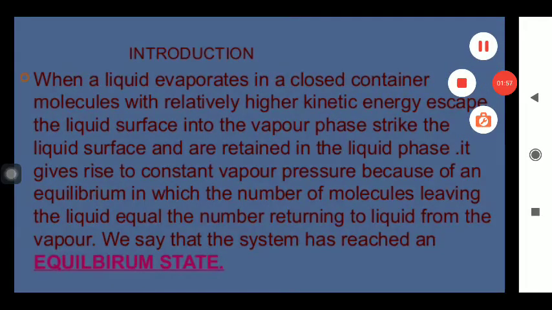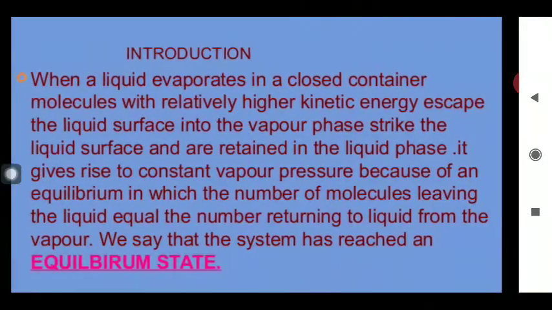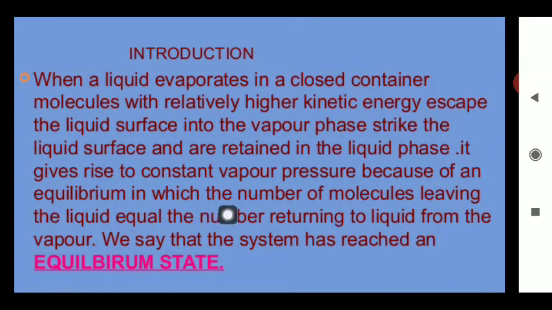How can you define this concept of equilibrium? When a liquid evaporates in a closed container, molecules with relatively higher kinetic energy escape the liquid surface into the vapor phase, strike the liquid surface and are retained in the liquid phase. This gives rise to a constant vapor pressure, an equilibrium in which the number of molecules leaving the liquid equals the number of molecules remaining in the liquid. We can say the system has achieved equilibrium. This is one technical definition of the concept of equilibrium.